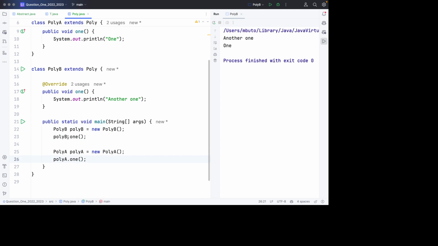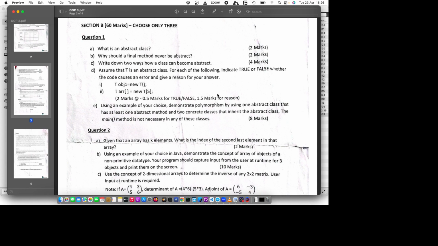Here it is referring to an object of type poly B, and here it is referring to an object of type what? Poly A. So the context is different, and that is what? Polymorphism. Same name and different meanings, you should say, or same object, different forms, something like that. And that is question 1 answered.